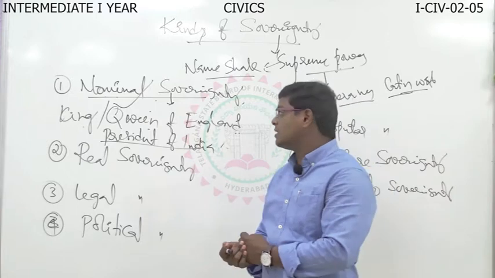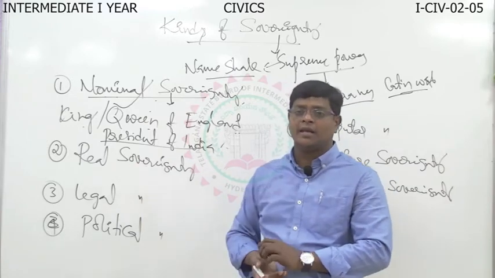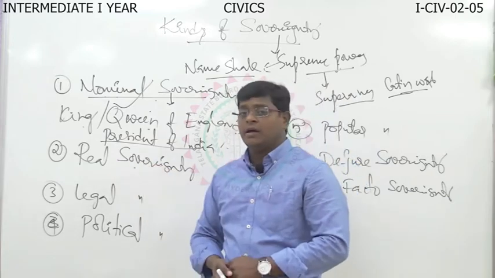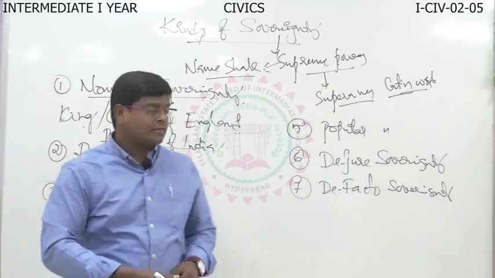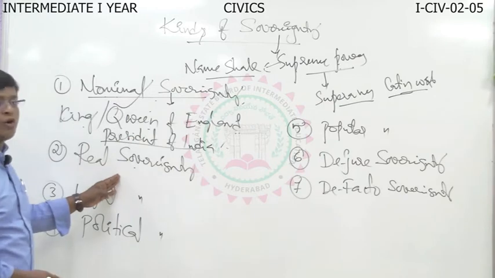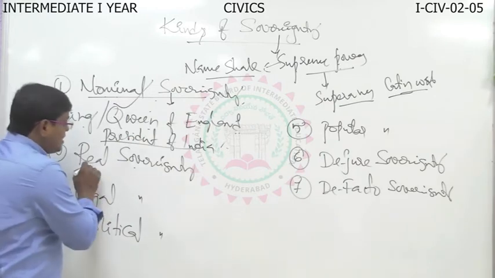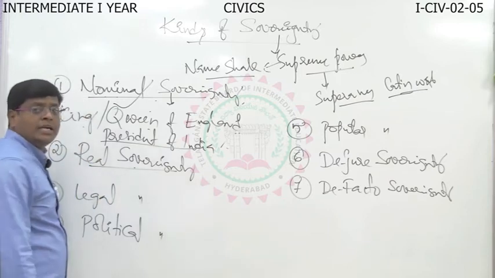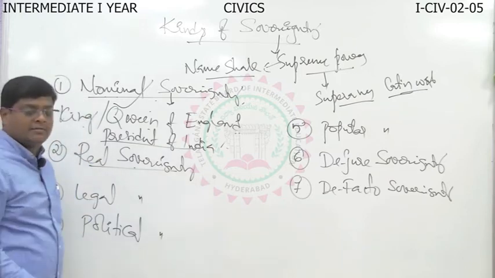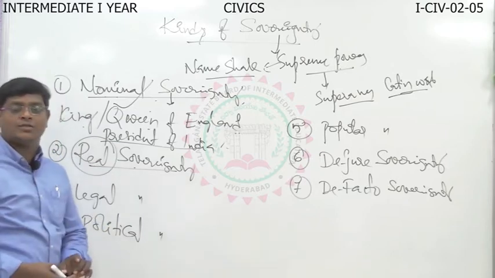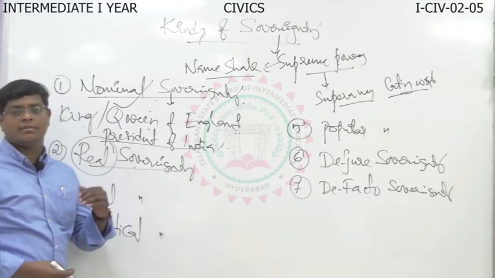If you concentrate, easily we can get 2 marks. Okay? Then the real sovereign. Real sovereignty is the opposite of nominal sovereignty. Understood? Real sovereignty means the sovereignty power which is in a real or practical manner is called real sovereignty.